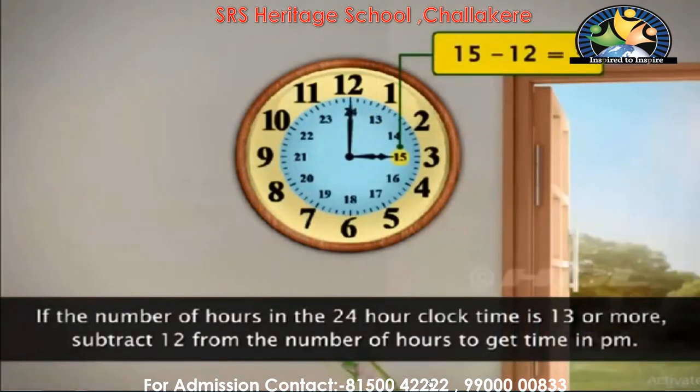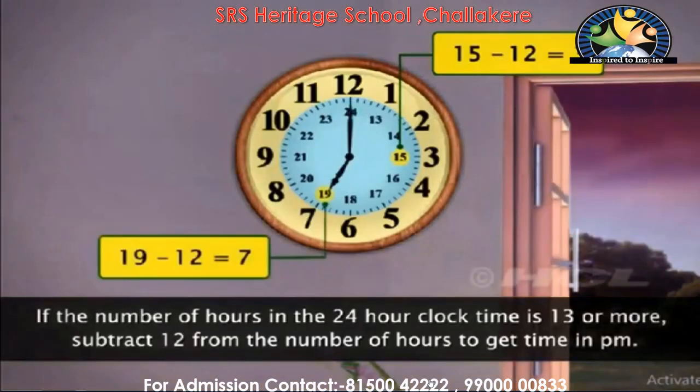Clear? So when the number of hours in the 24 hours clock time is 13 or more, we need to subtract. Then you will get to know the exact time of that particular number. So this is how you need to calculate.